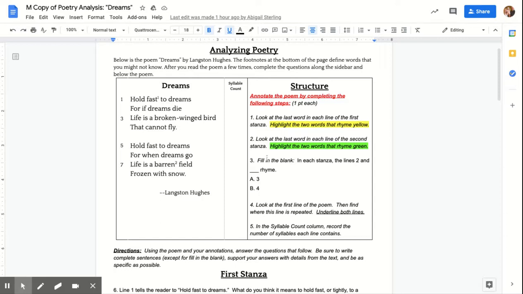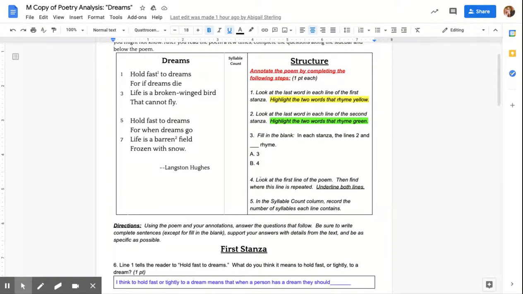Number 3, fill in the blank. In each stanza, the lines 2 and blank rhyme. Is it A, 3, or B, 4? Number 4, look at the first line of the poem. Then find where the line is repeated. Underline both lines.